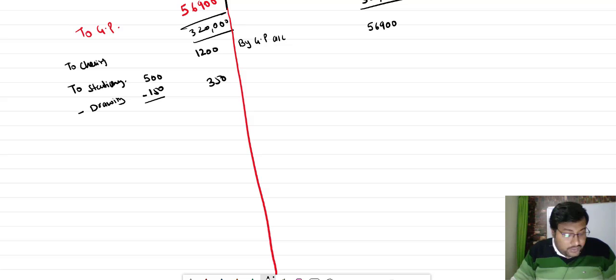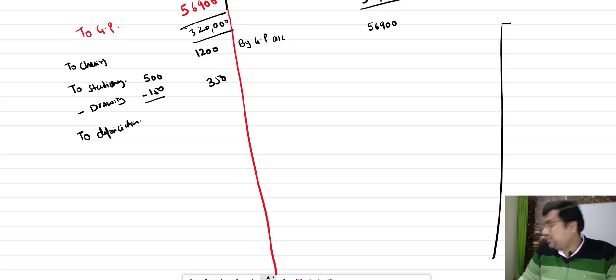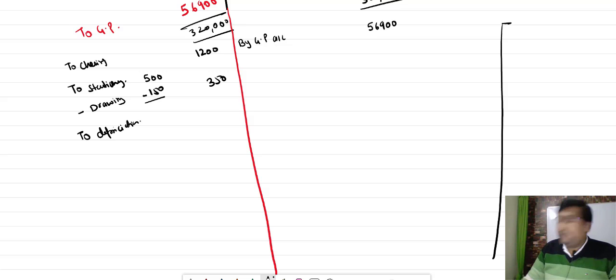Now what to do? After the stationery, there is a depreciation. So to depreciation. Now bachcha, depreciation is very important. Plant and machinery is purchased on 1st April 2016, and plant and machinery purchased on 1st July 2016 also. So what to do? First we will calculate the plant and machinery depreciation.